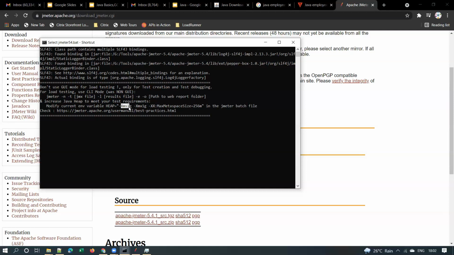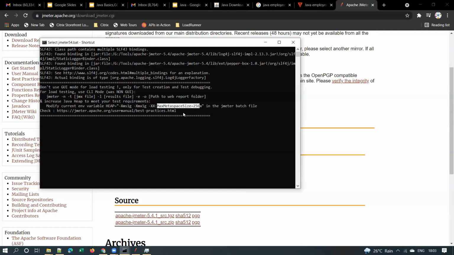So -Xms1g and -Xmx1g: this refers to the minimum heap size, and this refers to the max heap size. Of course, a best practice is that the minimum heap size and max heap size should be the same. This is one of the Java best practices. So Xms is the minimum heap size, Xmx is the max heap size, and this is the max metaspace. We'll see what this max metaspace is in the next few minutes.